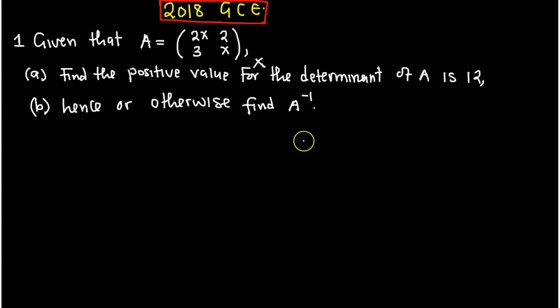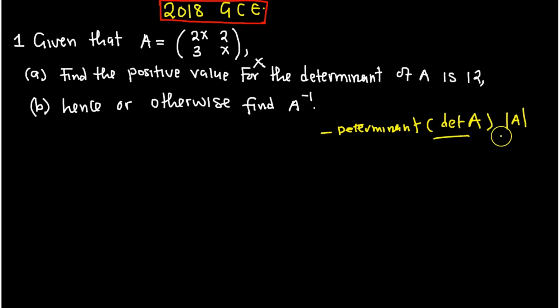So how do you find a determinant? Let us start with that. I want you to understand the concept of a determinant first before we go to answer the question. The determinant of A can be denoted as DT A, or DT for determinant. Since we are looking at the determinant of A, we can just say DT A, or you can put it in brackets like this. Whichever you use, you can use this one or this one.